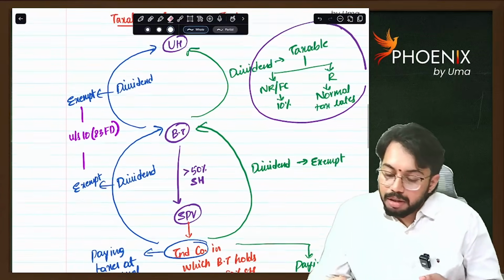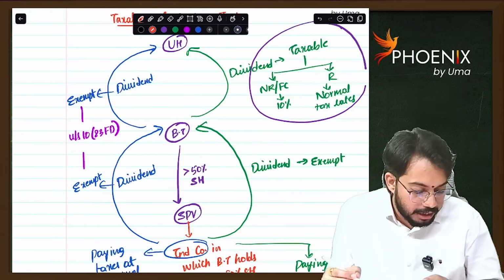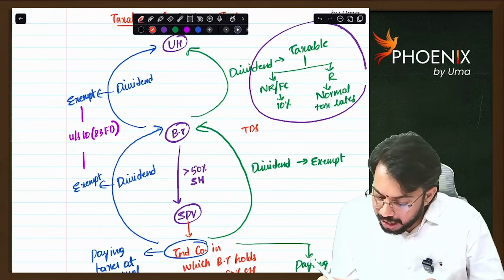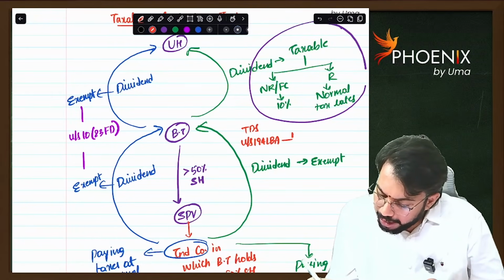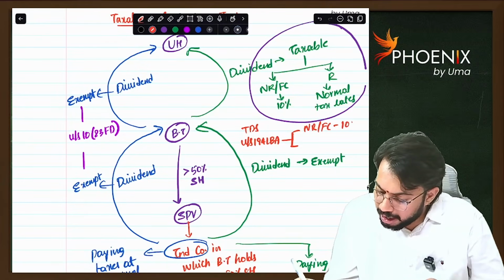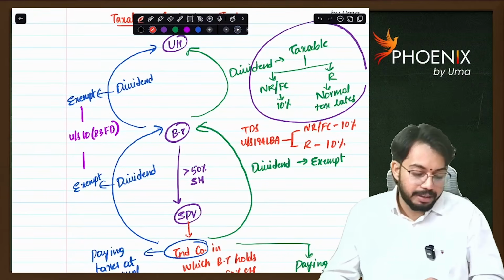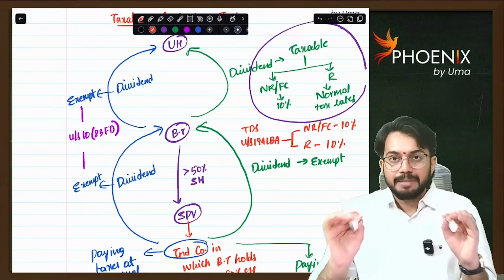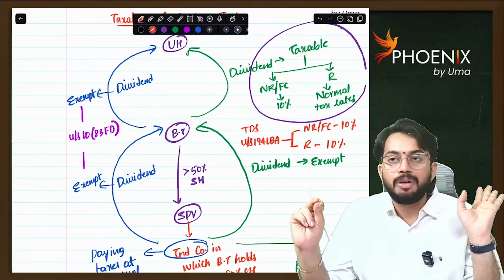Now, here TDS is also required to be deducted. What is the rate of TDS? TDS under section 194 LBA: in case of non-resident or foreign company, the rate of TDS is 10%. In case of resident, the rate of TDS is... are you able to understand? So very simple. We are speaking only about dividend income. We are not speaking about other incomes.